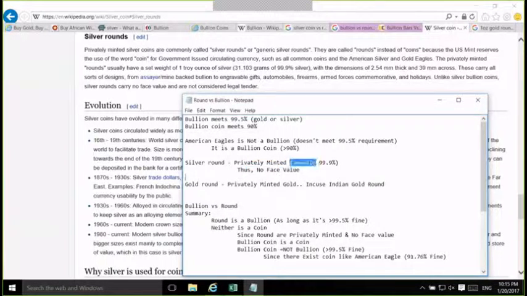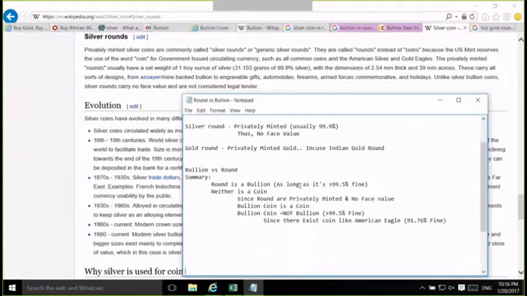The loose definition here is the word usually for rounds. And a gold round, if you follow the same definition, should be privately minted gold. As an example, we just looked for it: Incas Indian gold round. There is such a thing as a gold round. But you should be careful, because the definition of round currently just says usually. So don't be surprised if you see rounds which are less than that.